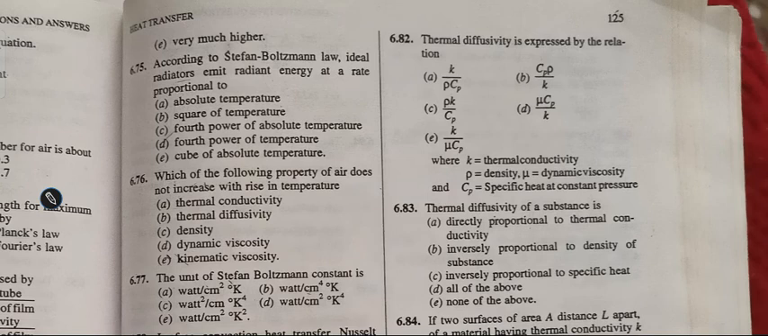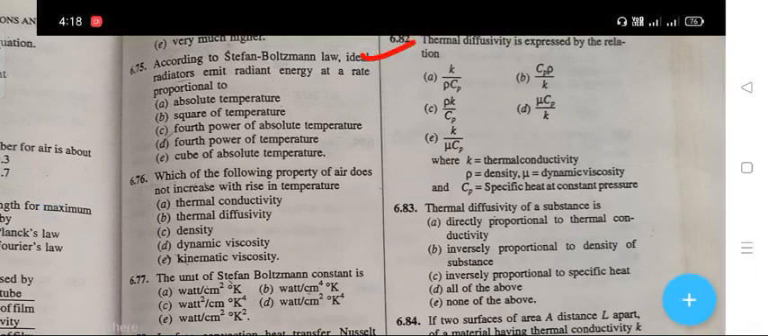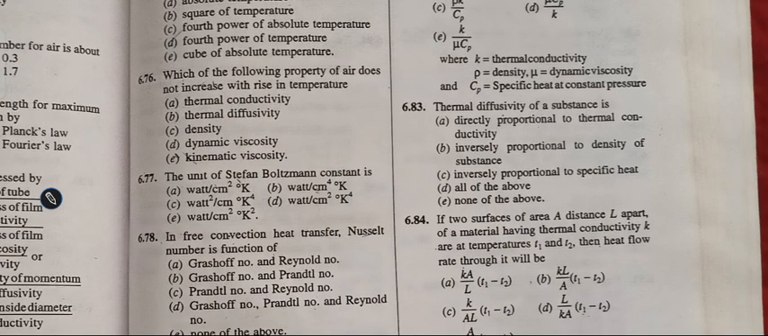The next question is the thermal diffusivity is expressed by the relation. The right answer is A. That is K upon rho Cp. K here is thermal conductivity, rho is density and mu is dynamic viscosity. Cp is the specific heat at constant pressure.